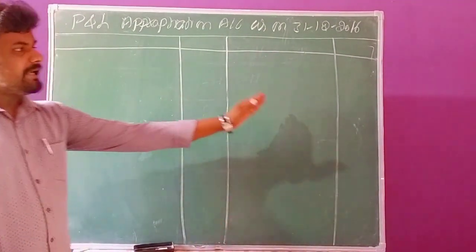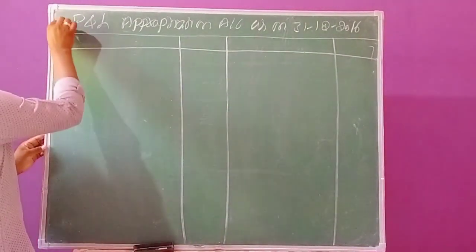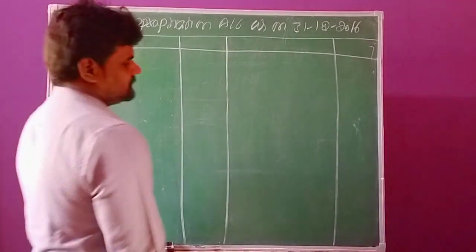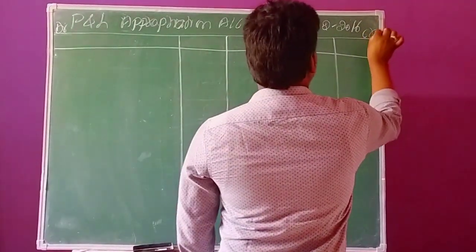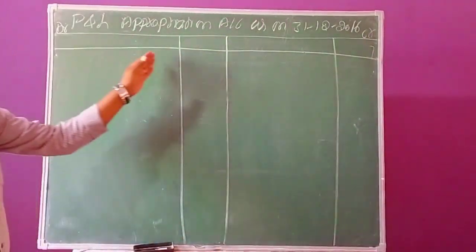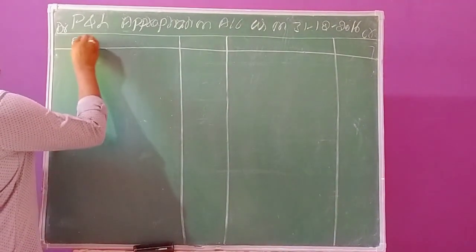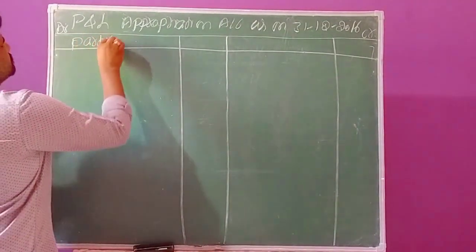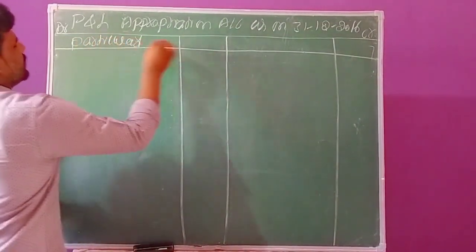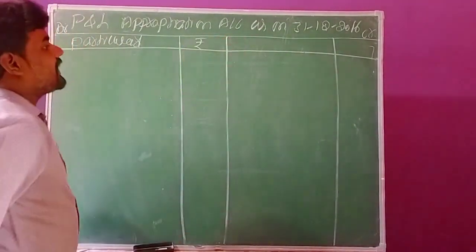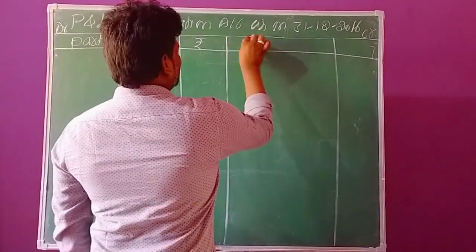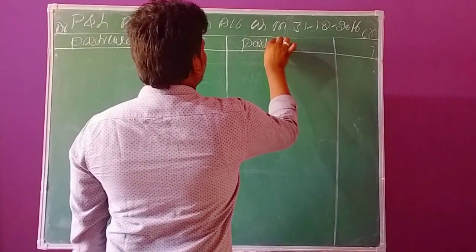The format contains debit and credit aspects. The debit side contains particulars and an amount column, and again the credit side has particulars and an amount column.